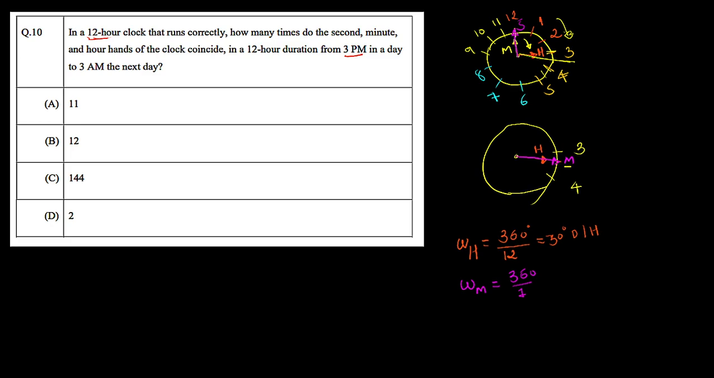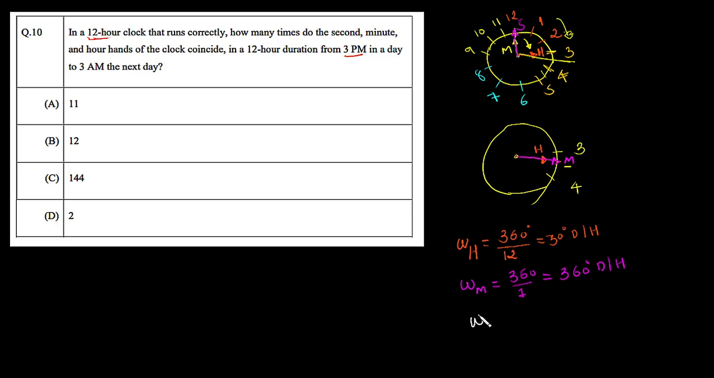So now here we can say the angular velocity for this minute hand is nothing but 360 degrees per hour. And now, in the last one, the angular velocity for the second hand. So let's write it in the white color.